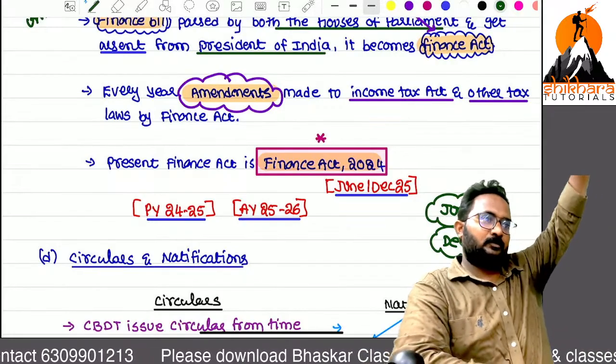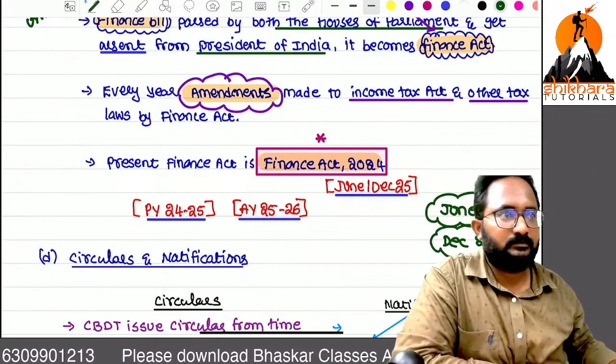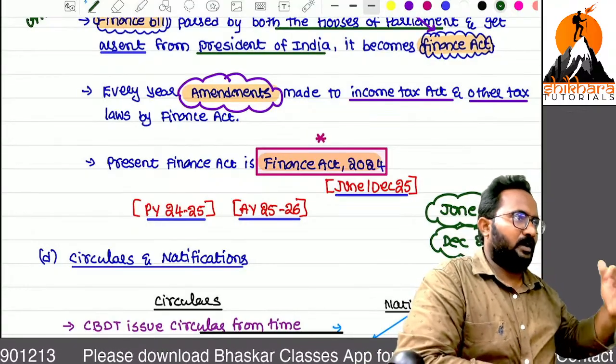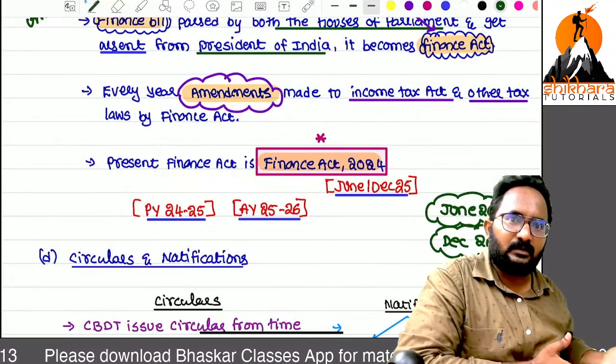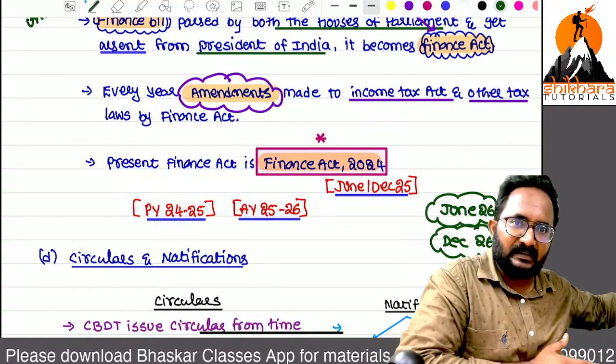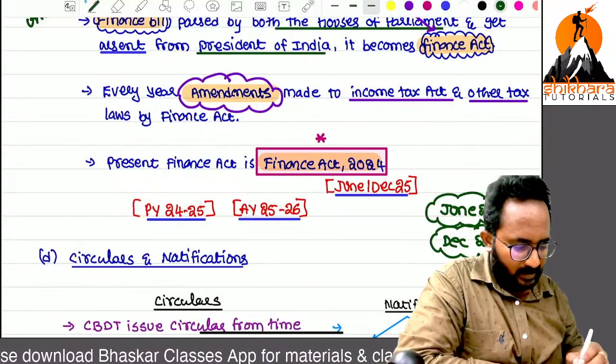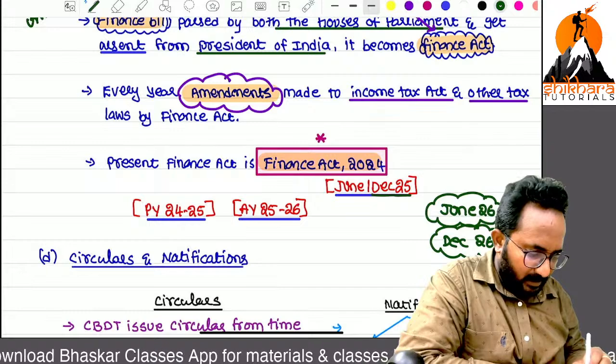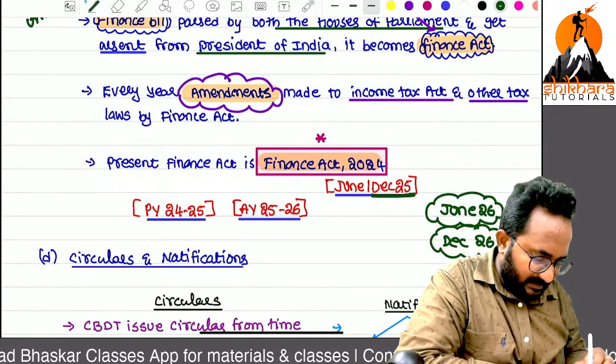For 27 we have a direct tax code now. Okay. Like every year we have an amendment by using the Finance Act, like that also we will have in June 26 and December 26. But now we are in December 25. For the December 25 attempt, which Finance Act is applicable?